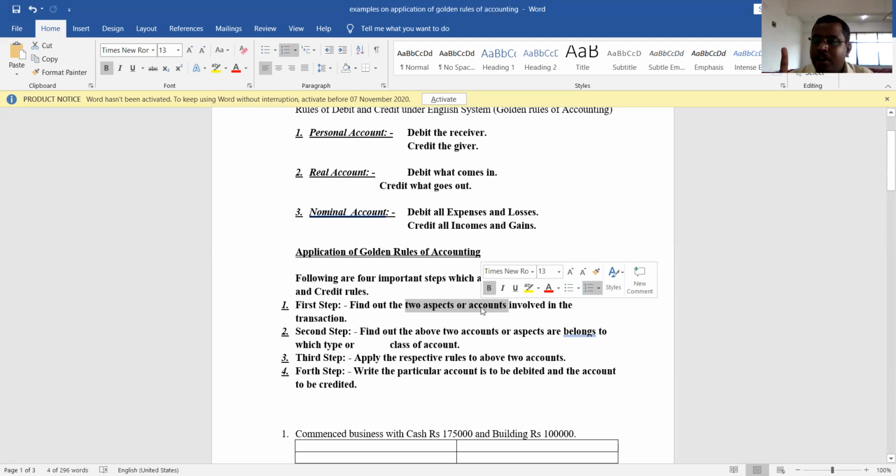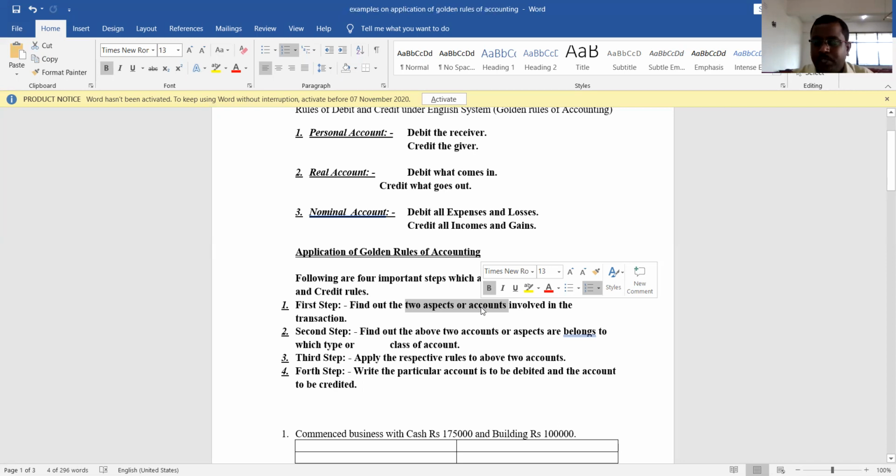See here, one account may be a personal account and another a real account, or one account may be a real account and another a nominal account, or both accounts may be personal accounts, both may be real accounts, or both may be nominal accounts. So you should see to it that those two accounts belong to which category.